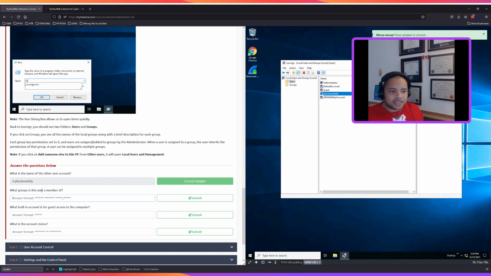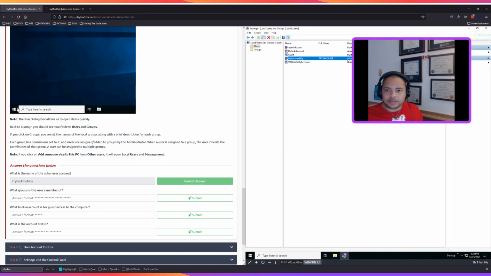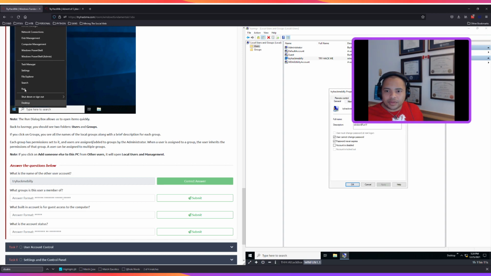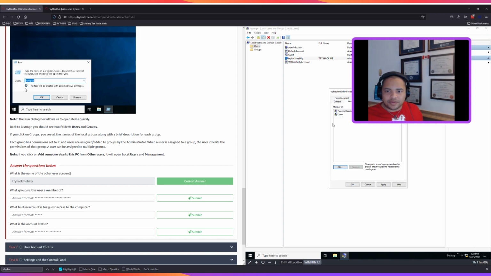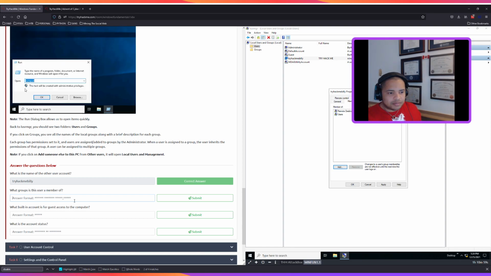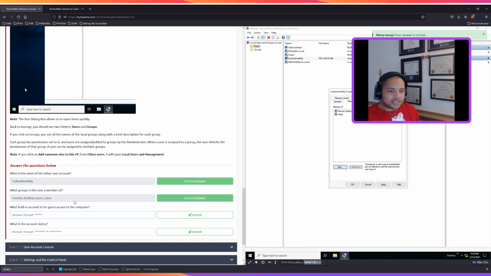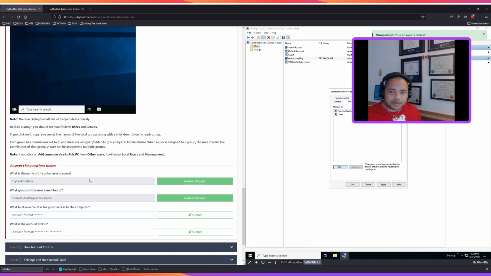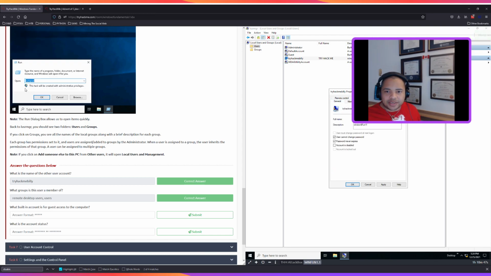What groups is this user a member of? Member of remote desktop users and users. It looks like one, two, three, four. Yep, remote desktop users, comma, users. All right. What built-in account is guest access for this computer? Probably going to be guest, right? Yeah, looks like it.